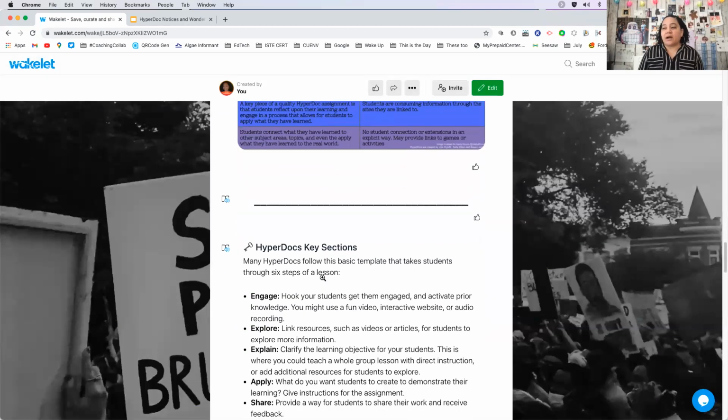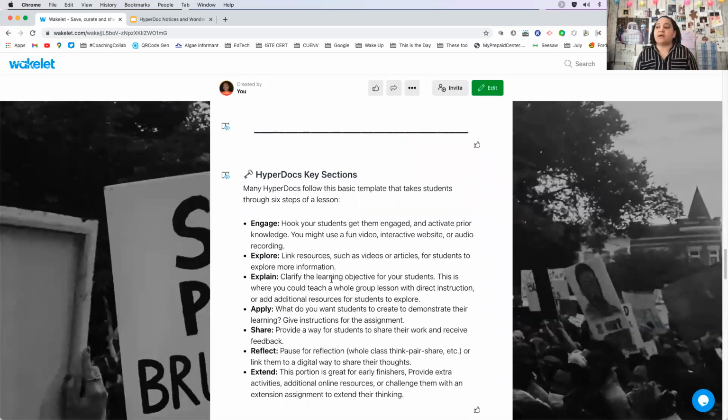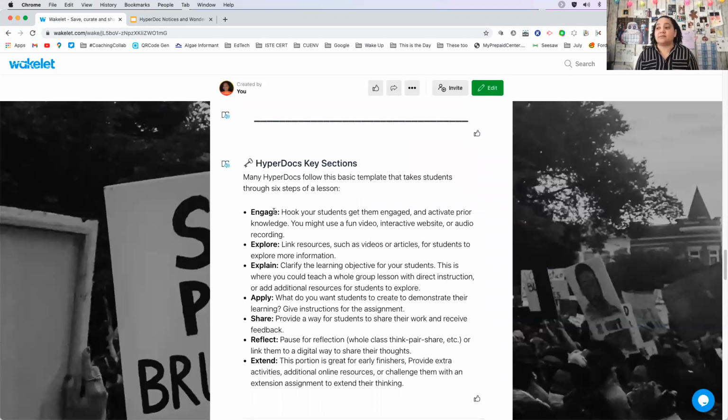The next part that I've included are those key sections of a HyperDoc. And you'll notice that there are 7. The key ones are the 6: the engage, explore, explain, apply, share, reflect. The extend doesn't need to be there, but it's highly recommended as well.